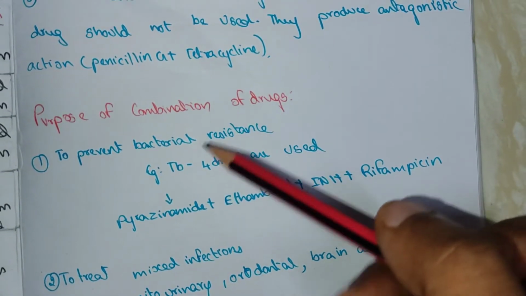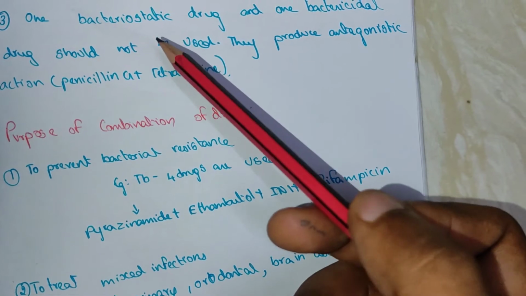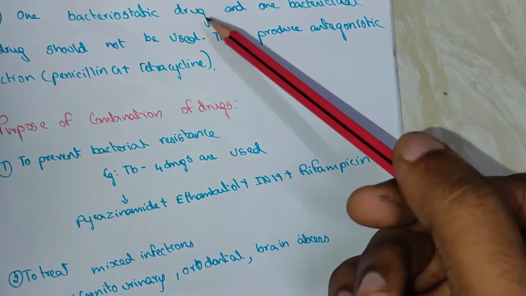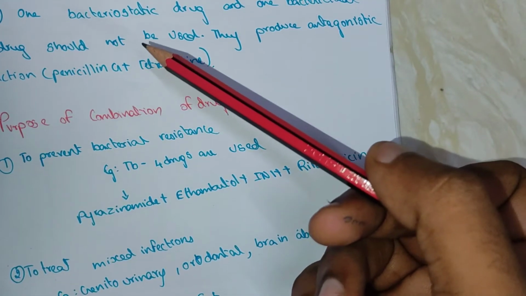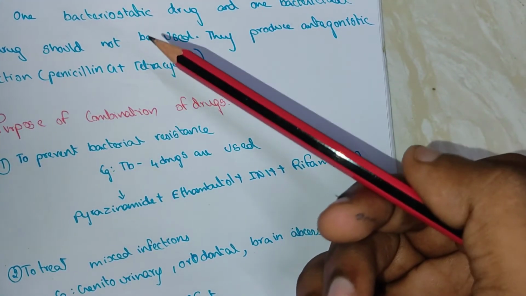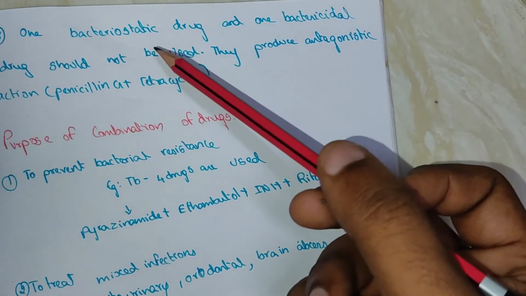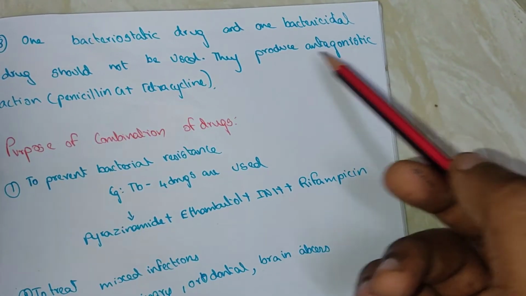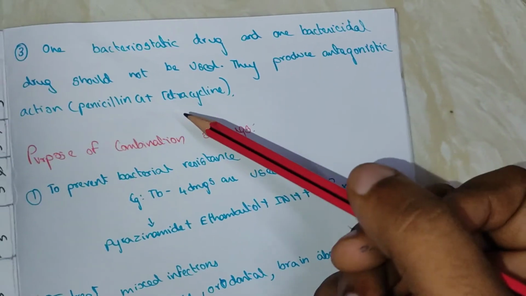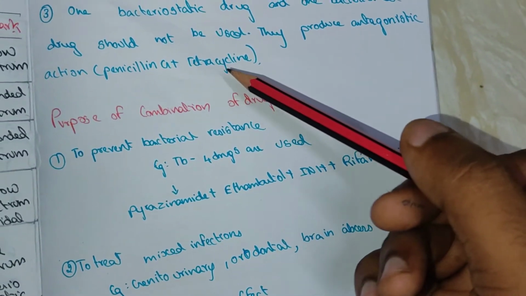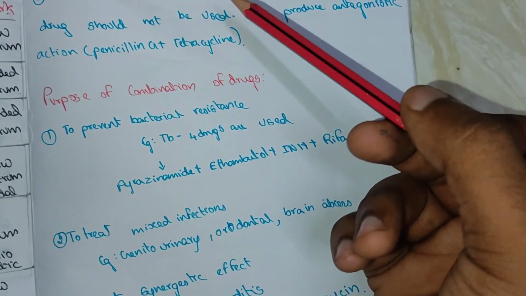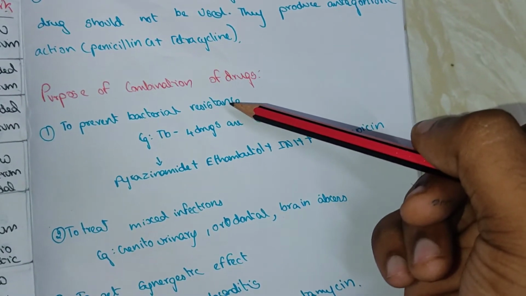Purpose of combination of drugs. When we want to combine bacteriostatic plus bacteriostatic drugs or bacteriostatic and bactericidal drugs, the bacteriostatic and bactericidal combination should not be given because it gives an antagonistic action. For example, penicillin and tetracycline. The purpose of combining drugs is to prevent bacterial resistance.